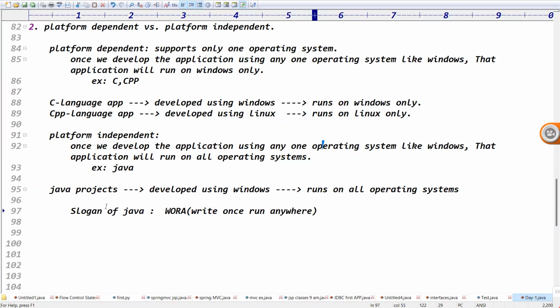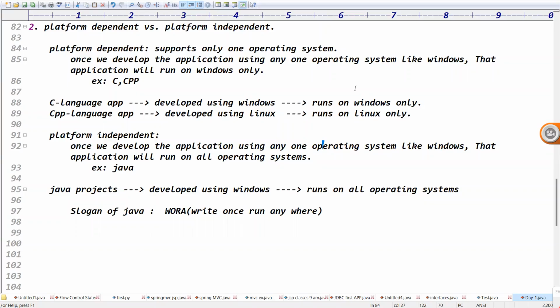What is the meaning of this? Platform independent, right? Write in one operating system, run in any operating system. The main slogan of Java is platform independent. Does a Java application support one operating system or all operating systems? All operating systems, right? That nature is called platform independent.